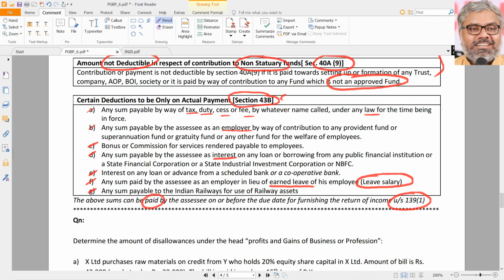But as far as the employers' contribution and every other provision contained in 43B is concerned, it is already very clear, the position is not having any grey area.